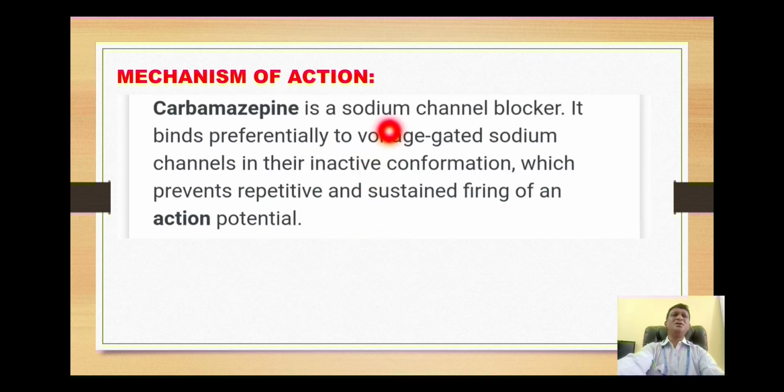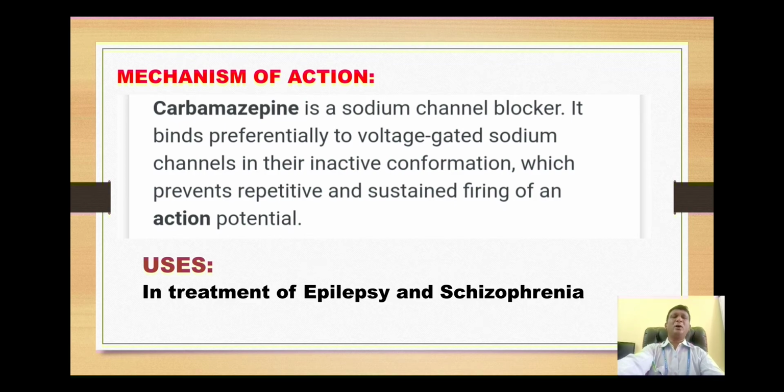Next, move on to the mechanism of action. Carbamazepine is a potential sodium channel blocker. That means it blocks the voltage gated sodium channels in their inactive conformation. Now this inhibition of sodium channels inhibits the firing of action potential taking place inside the neurons. Thus, due to this mechanism of action, carbamazepine is used in treatment of epilepsy and schizophrenia.